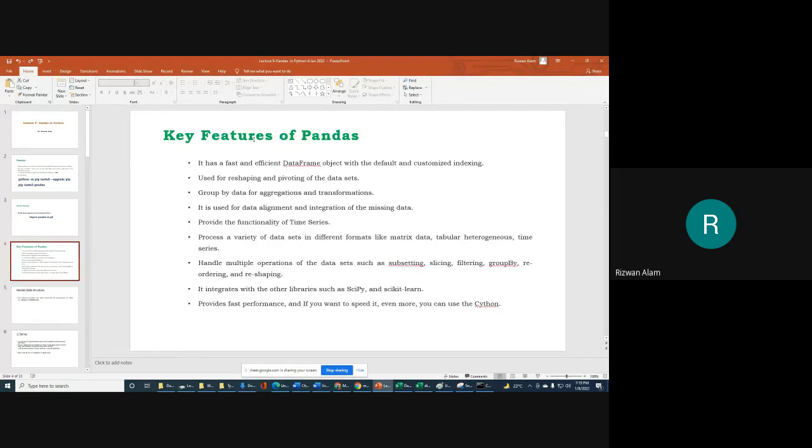Okay. Next, let me tell you the key features of pandas. It has a fast and efficient data frame object. So we will talk in detail about what a data frame object is, with the default and customized indexing. So the main thing is that indexing will be default and it is customized. It means you can change it.